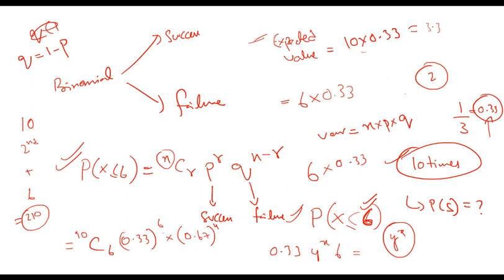NCR, NC 6, which is 210, multiplied by 0.33 to the power 6, multiplied by 0.67 to the power 4. Its answer is approximately 0.054, with the difference due to decimal rounding.